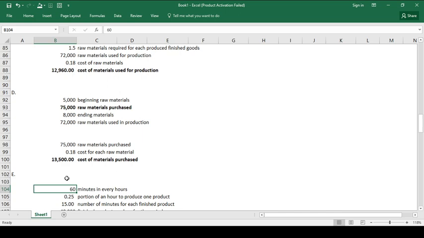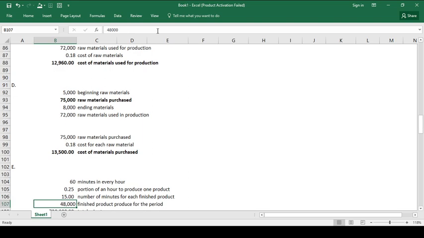How many minutes is one-fourth of an hour? Take note that every hour has 60 minutes, and 25%, or one-fourth of the 60 minutes of every hour, is 15 minutes. So we have 15 minutes for each finished product.